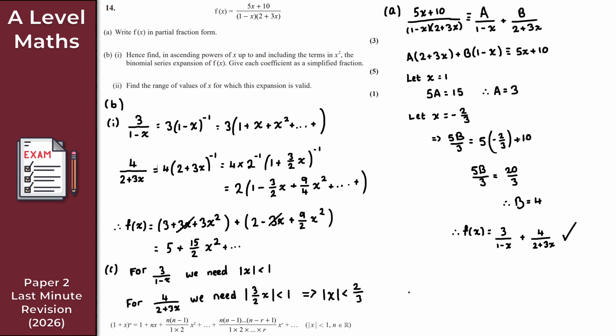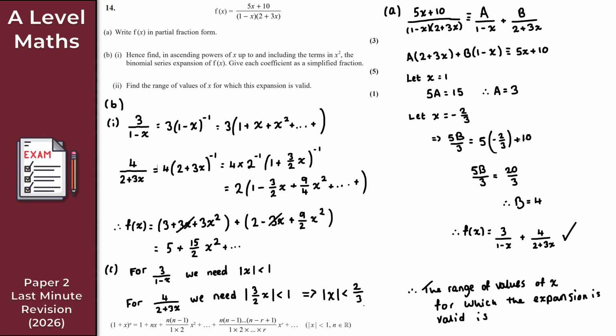So therefore then, the range of values of x for which the expansion is valid is, so what is the solution here?